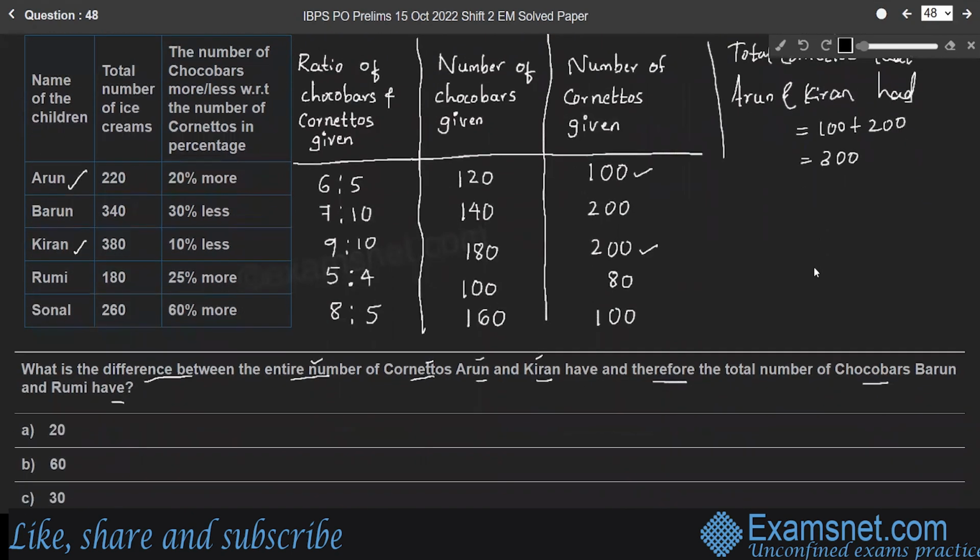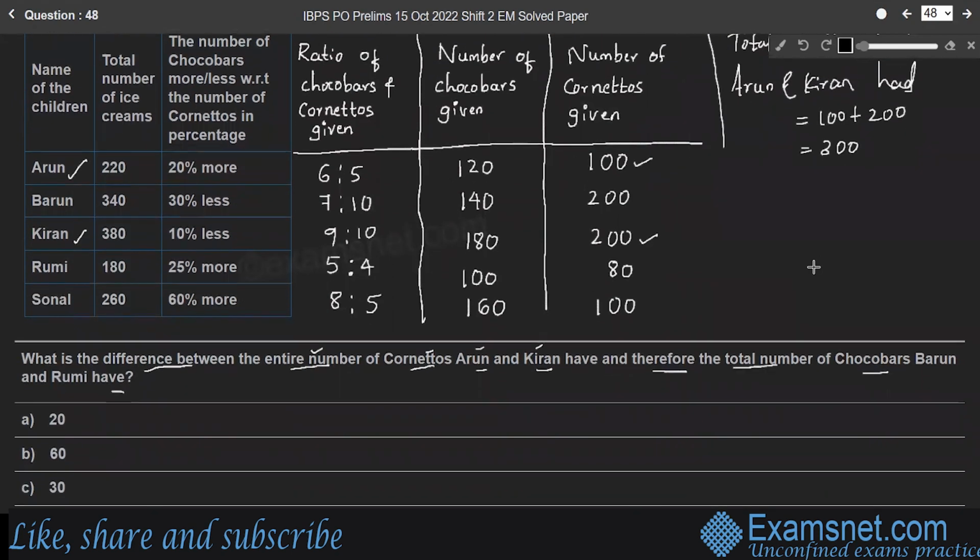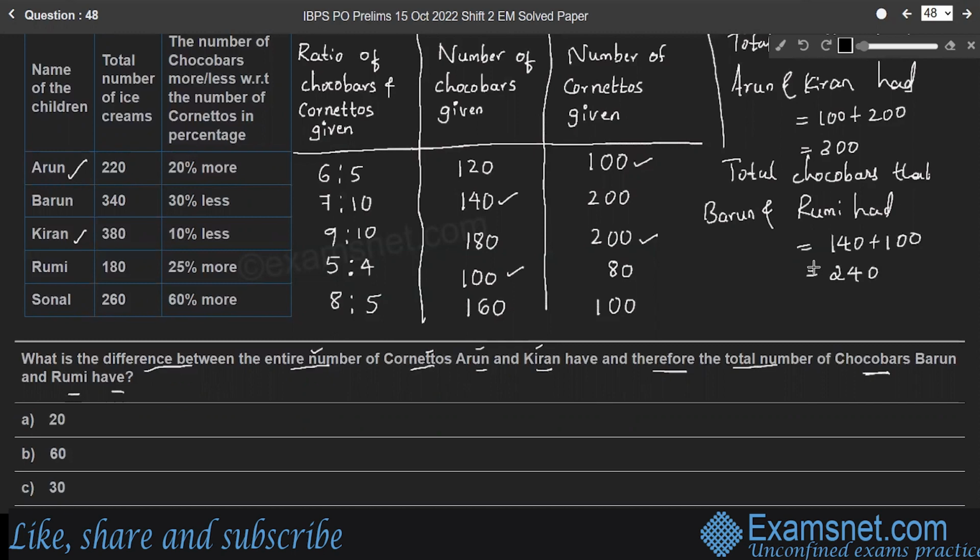And the next part of the question. The total number of chocobars Varun and Rumi had. Varun had 140 chocobars, whereas Rumi had 100 chocobars. So the total chocobars that Varun and Rumi had is equal to 140 plus 100, which is 240.